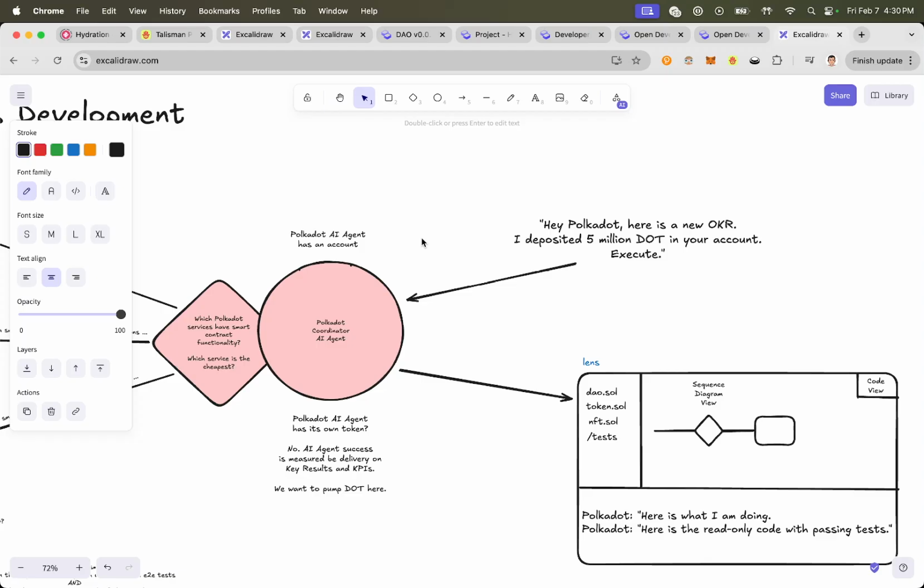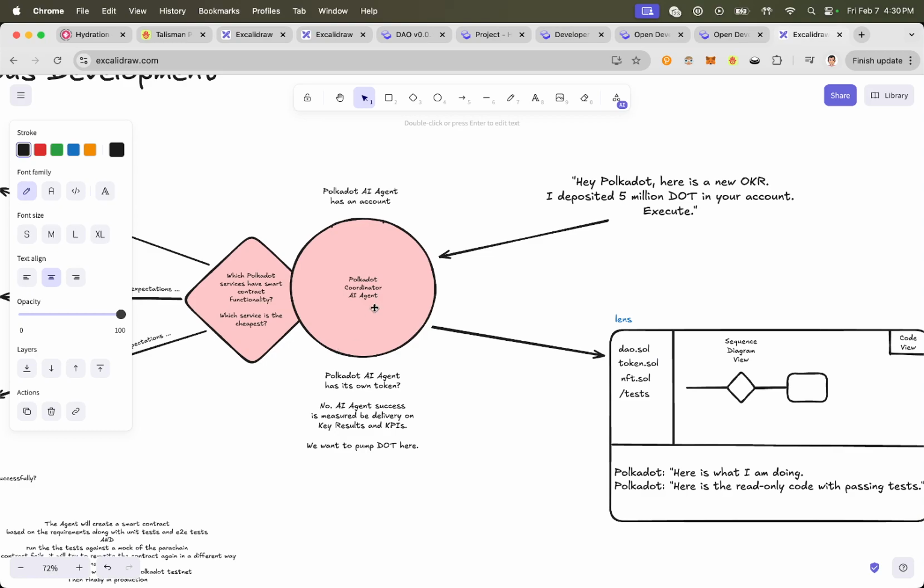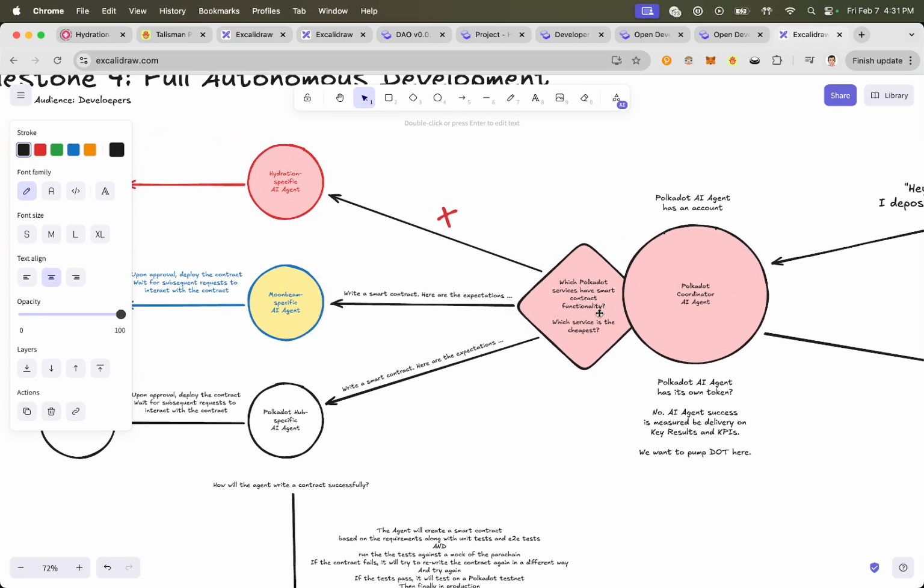That's what AI agents can be built for, right? So based on that, they now have economic power. And they can say, well, to deliver on this OKR, I'm going to need to build X, Y, and Z, and it begins, right? So it'll start using the same protocol that I discussed earlier, which is, okay, I need to build perhaps a DAO, right?